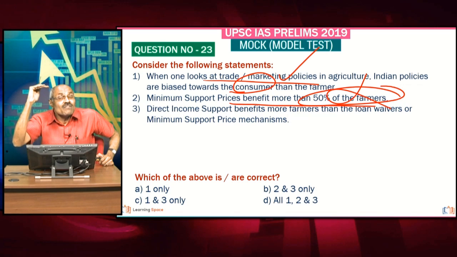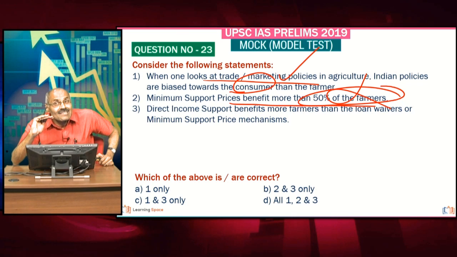Loan waivers benefit around 30% of farmers. And please don't forget, because of minimum support prices, the benefit is going to around 10 to 12% of farmers. Why? Because of lack of procurement mechanism, lack of enforcement mechanism of minimum support prices.